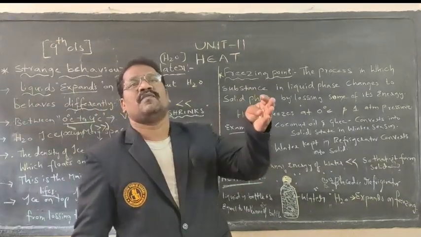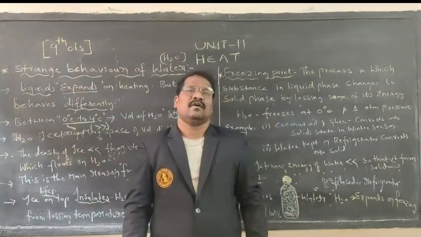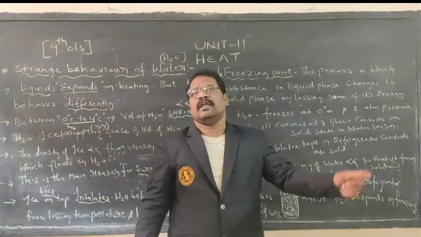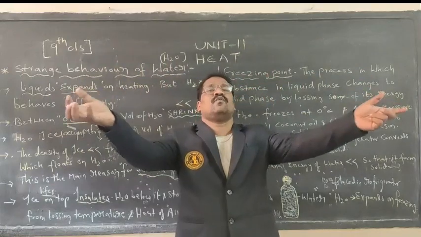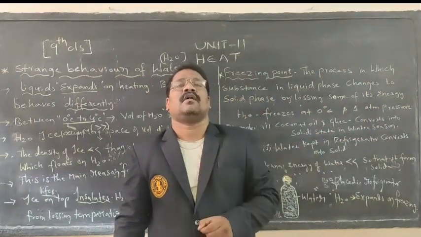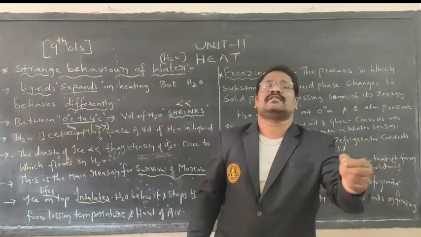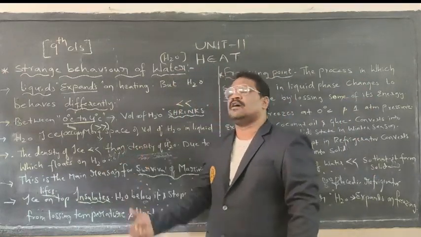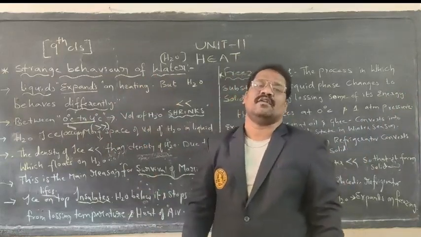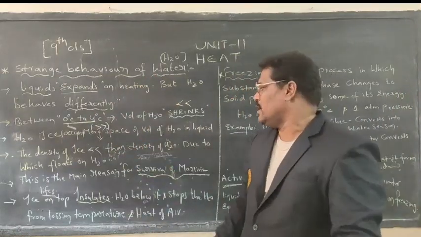If you are going on a ship, what happens? Suddenly icebergs appear in the water. Why are those icebergs floating in the water? The density of the iceberg is lesser than the density of water. Due to that reason, ice floats on the surface of the water layer.